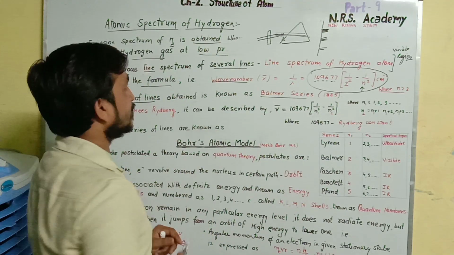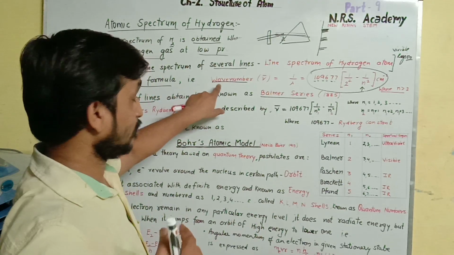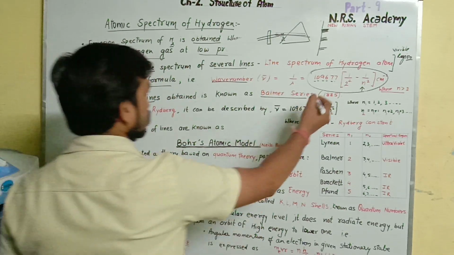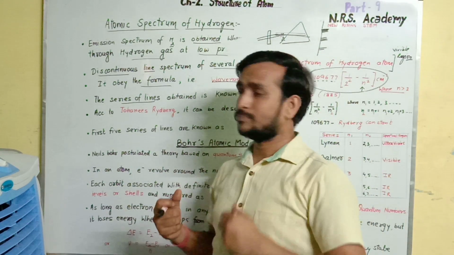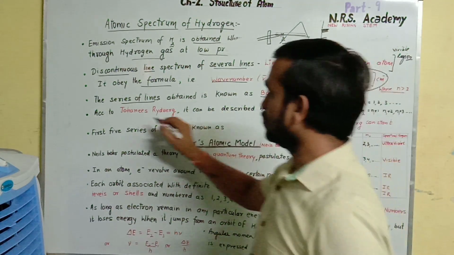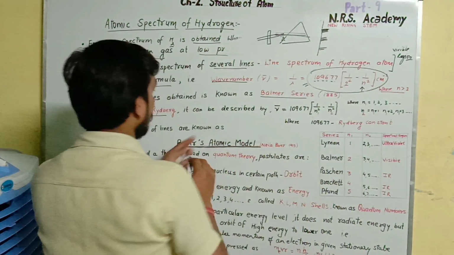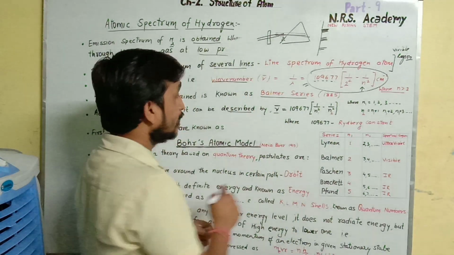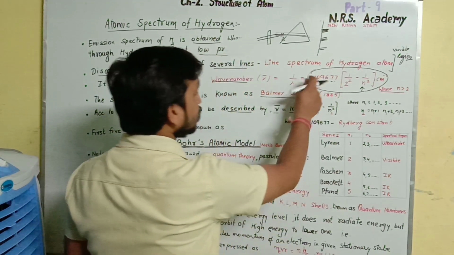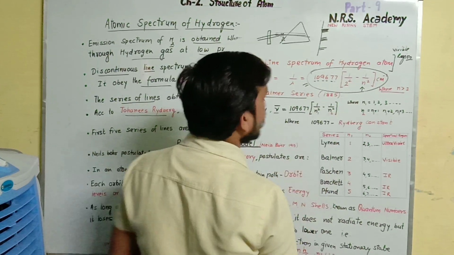This is the formula which represents the line spectrum, and this formula was later advanced by Johannes Rydberg, one more scientist, who described it more generally by the wave number nu bar equals 109677, the same constant value, into (1 by n1 square minus 1 by n2 square).